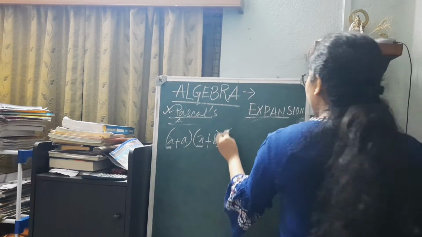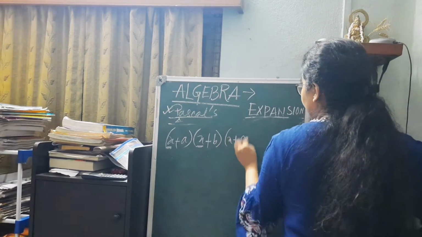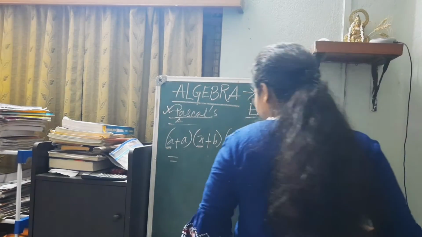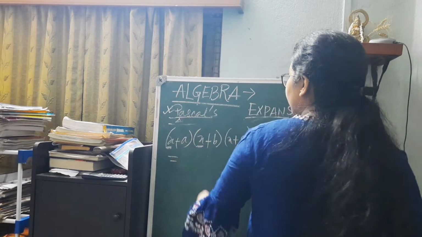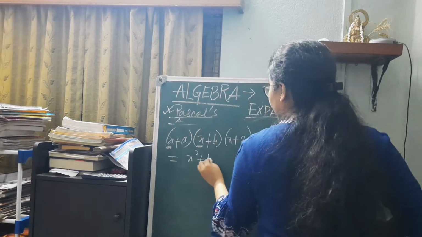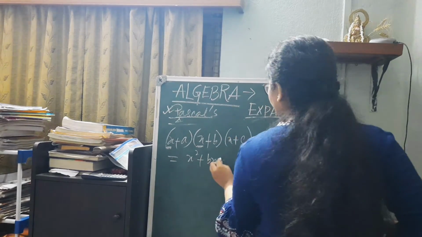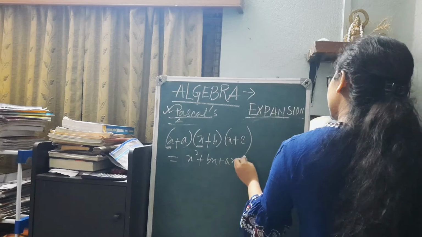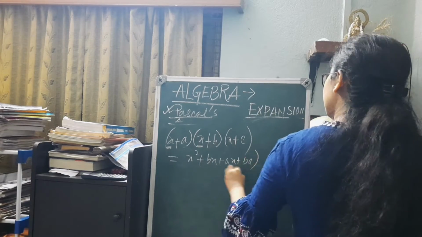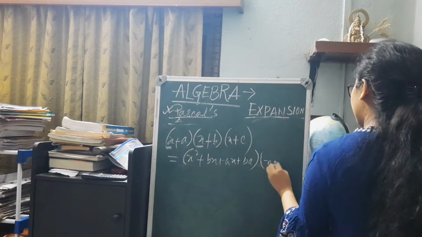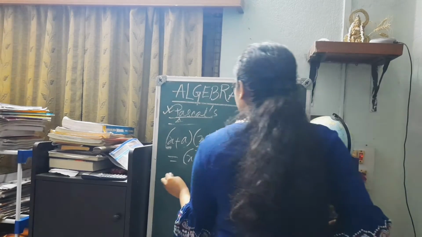But again, if this turns out to be (x plus a) into (x plus b) into (x plus c), in that particular case we will go 2 by 2. That means first from this part, x square plus bx plus ax plus ab, into (x plus c).